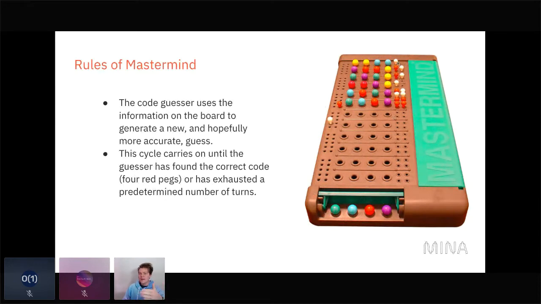every time you have a view of all of the previous guesses that you've made, and you can start to extrapolate some information as to what the code is by using this known information. And so the cycle continues, where the guesser guesses a new code, and then the code generator provides a hint as to how accurate their guess was. And so this carries on until either the code guesser has got 4 red pegs, which means they've guessed the correct code, or until they exhaust a predetermined number of turns.